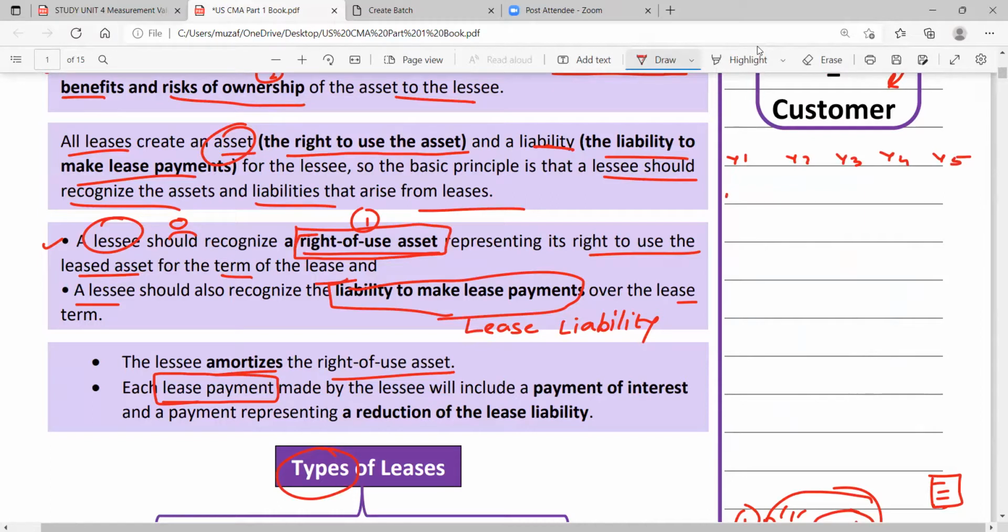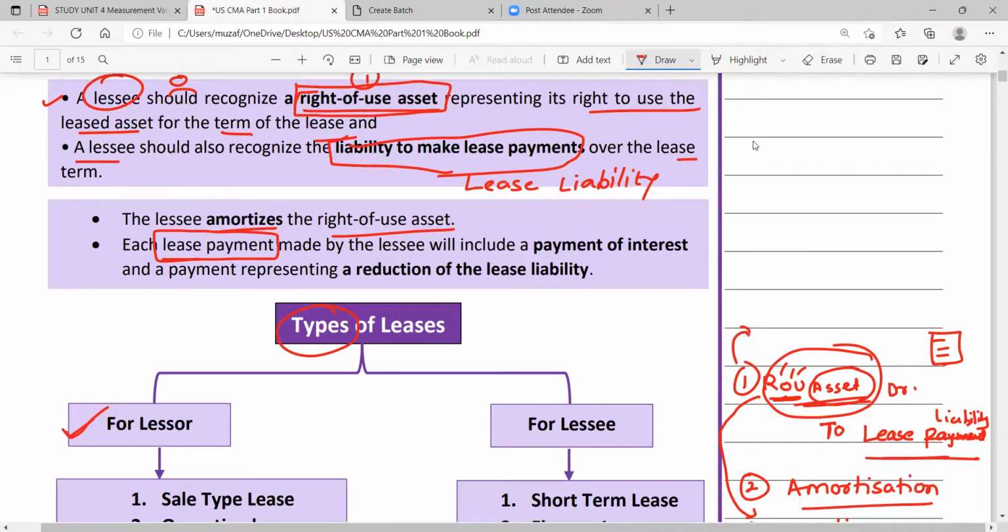Every year, for example, the lease payment is $50,000. $50,000 every year I will pay. So what entry will I pass at that time whenever I pay? This is called subsequent measurement. The entry we passed earlier is at initial measurement, the first entry at the time of commencement of the lease agreement.